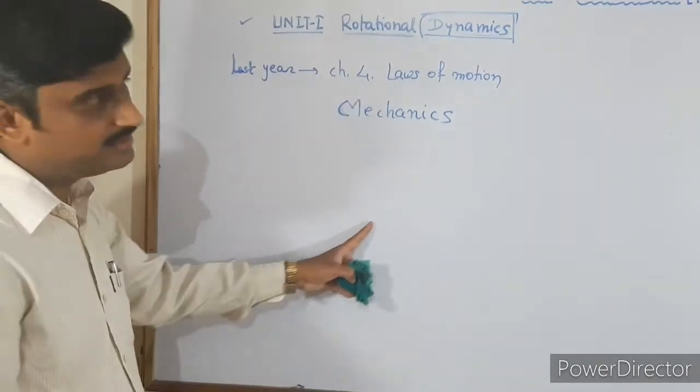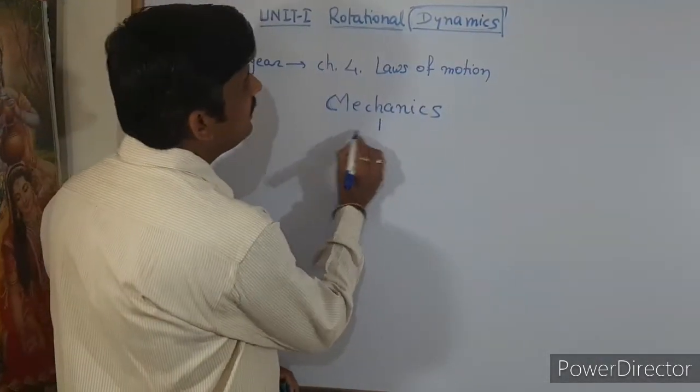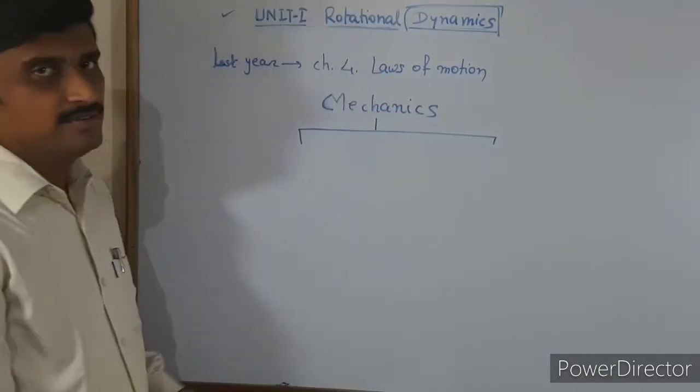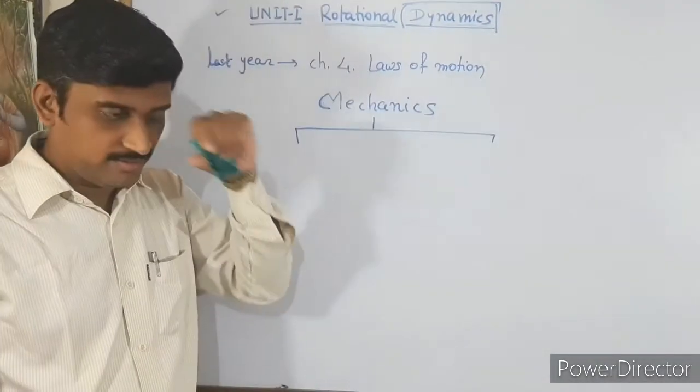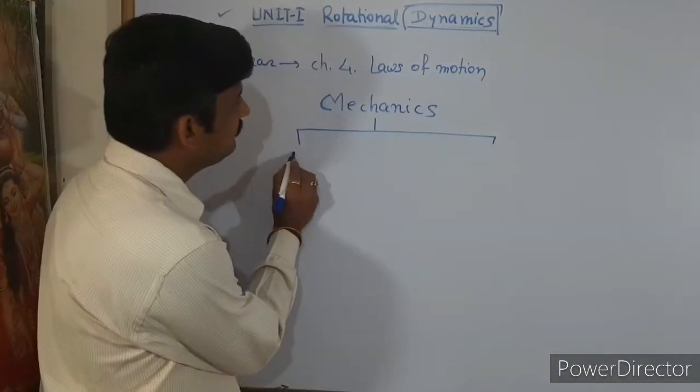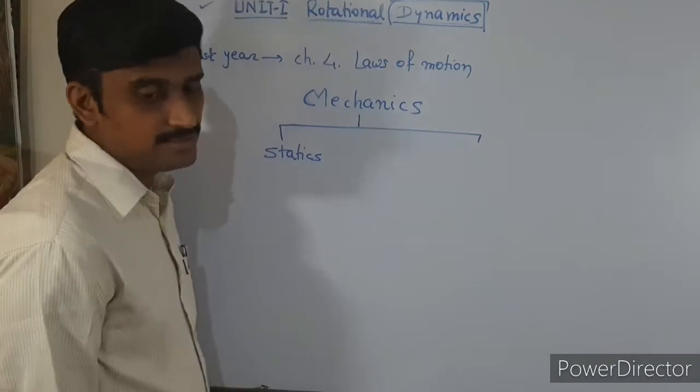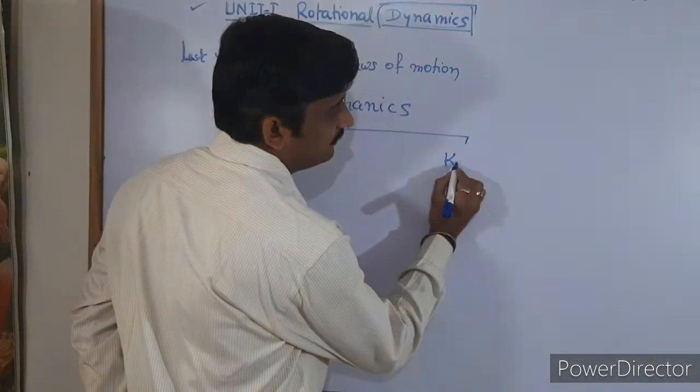It is further divided into two groups. One is statics and another is kinetics.